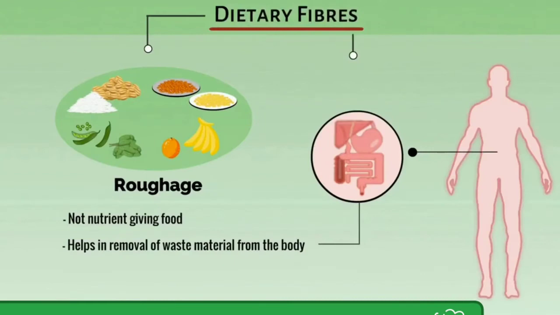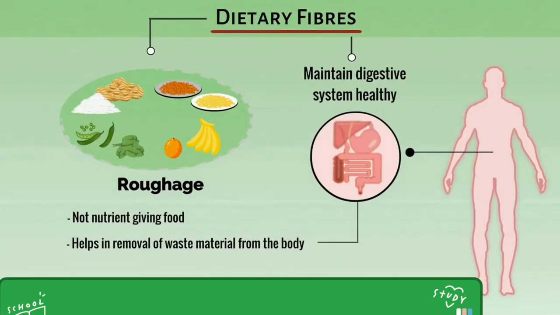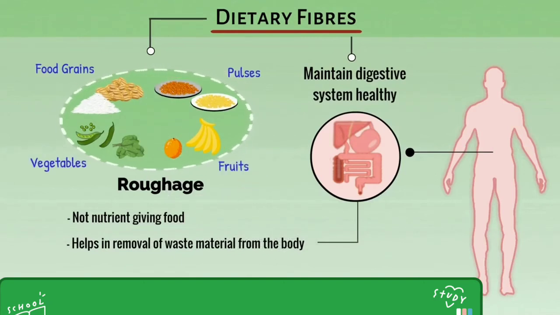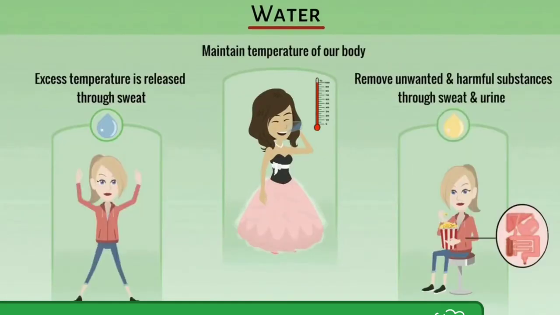Next is dietary fibers. It is also known as roughage. Remember that roughage is not a nutrient-giving food, but it helps in removal of waste material from our body by the movement of peristalsis. And it will help to maintain a healthy digestive system. Food grains, pulses, fruits and vegetables have plenty of roughage. Next is water. Water is an essential component of our body. It will help to regulate the temperature through the sweat, maintain temperature of our body, and remove unwanted and harmful substances through sweat and urine.